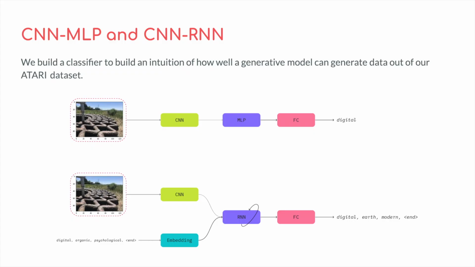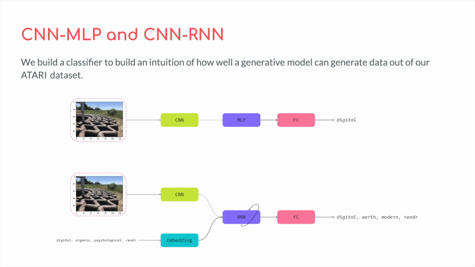To build an intuition on how well our dataset would perform on generative models, we ran a classification task. The labels of each image come from a bag of words of adjectives extracted from the text descriptions that accompany the image. We test 2 models, a CNN MLP encoder-decoder network that applies one-label classification and a CNN RNN model to perform multi-label classification.